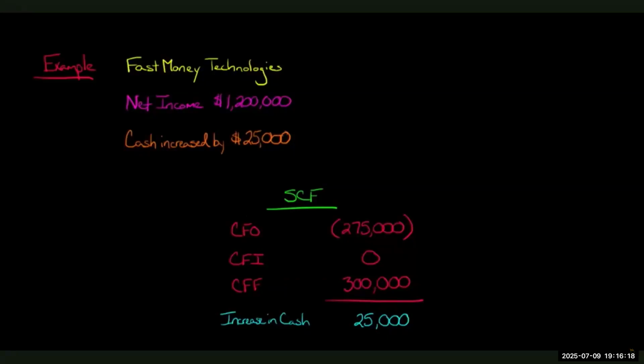So you might say, hey, wait a minute. How is it that we can have $1.2 million in net income and cash flow from operations of negative $275,000? Well, that's because net income includes accruals. Remember, let's say you had a bunch of sales on credit, so you have a really high accounts receivable balance.